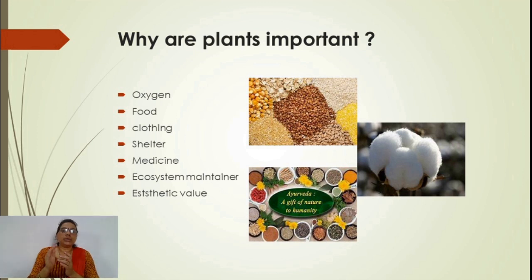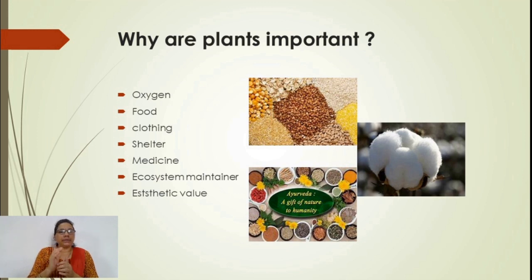They give us oxygen and food. They produce their own food, but we are heterotrophic and totally dependent on plants for food and nutrition, so they provide us every food. Then there are fiber plants such as cotton and jute, which provide fiber useful to us for clothing.